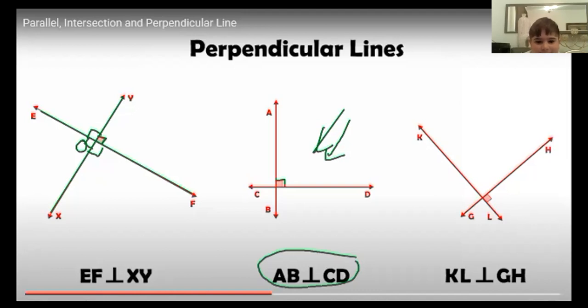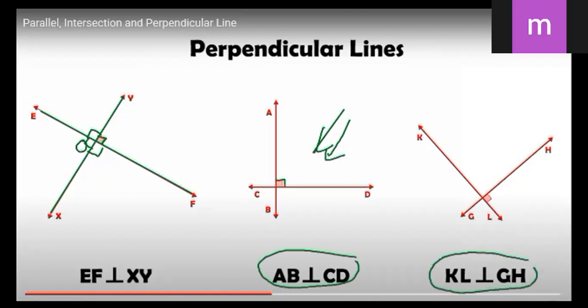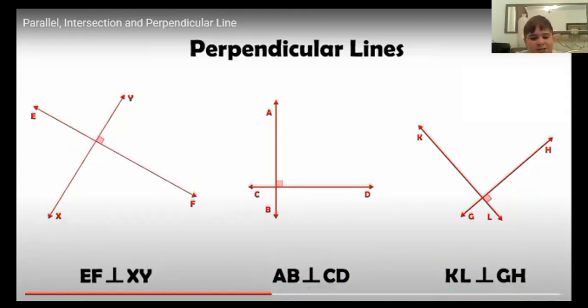Read the last one. KL is perpendicular to GH. KL is a line segment, ray, or straight line? Straight line. Yes, it is a straight line. And GH is a straight line because straight lines don't have an end. Perfect. Thank you. Perpendicular lines.